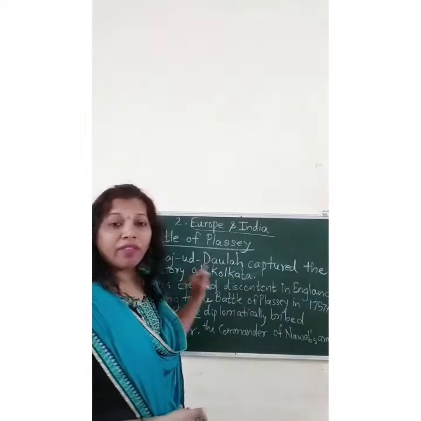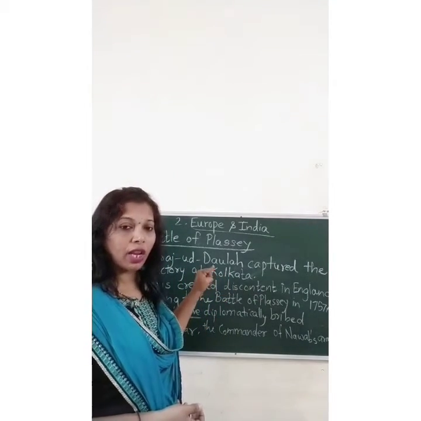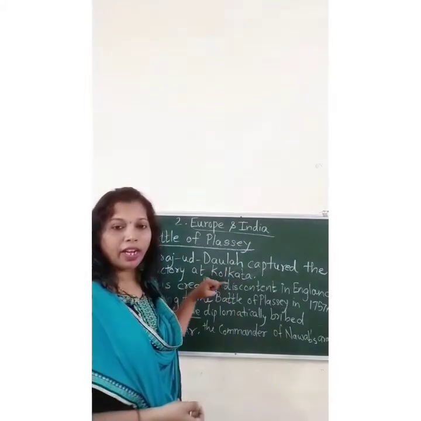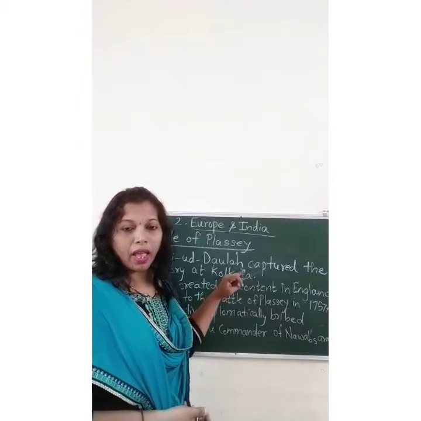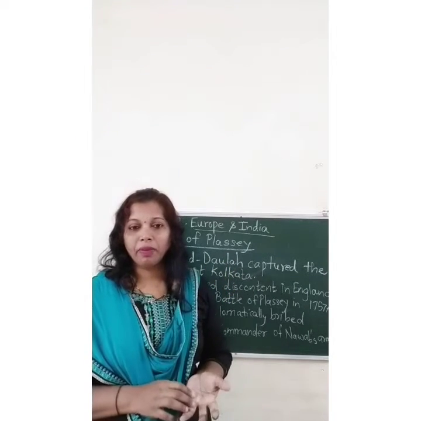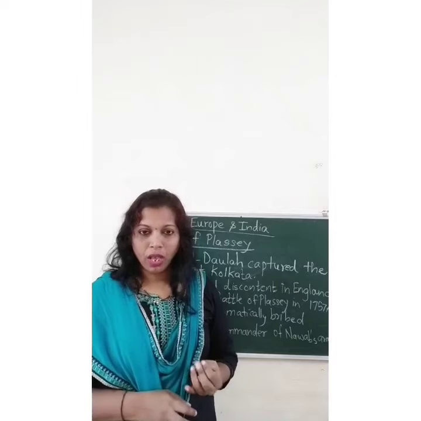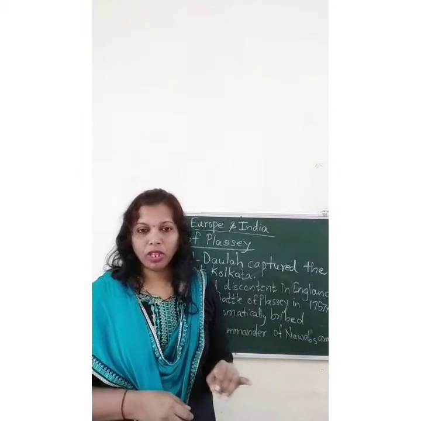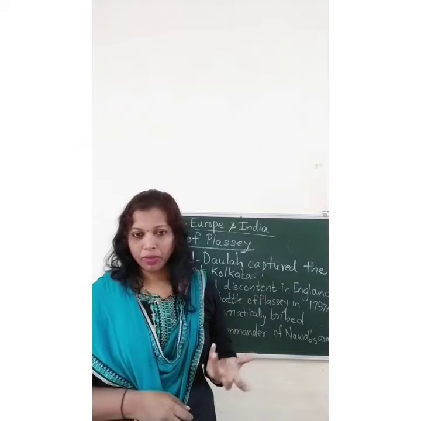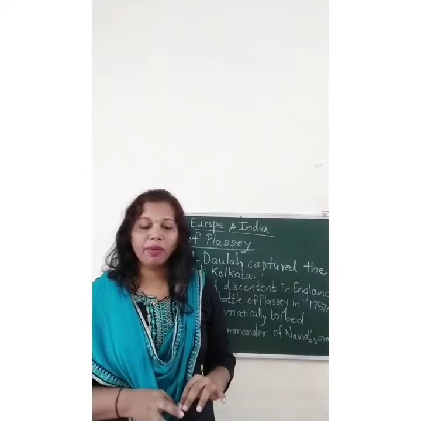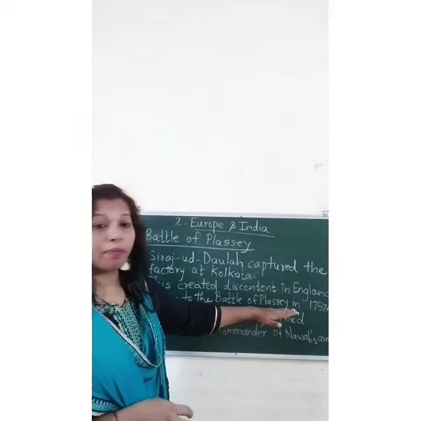Because of this, Siraj-ud-Dowla captured the factory at Kolkata, and there was discontent between the British and Siraj-ud-Dowla. England wanted to defeat him and capture his factories. That's why the battle took place at Plassey.